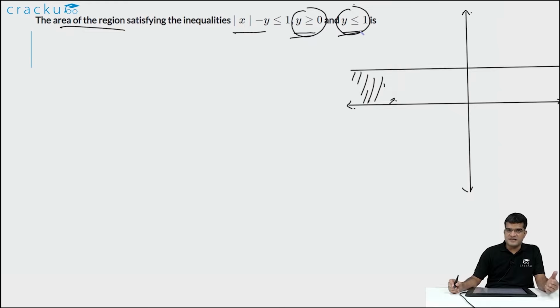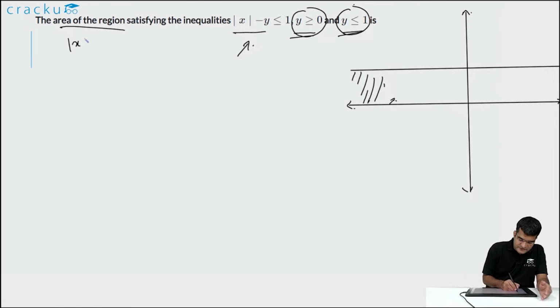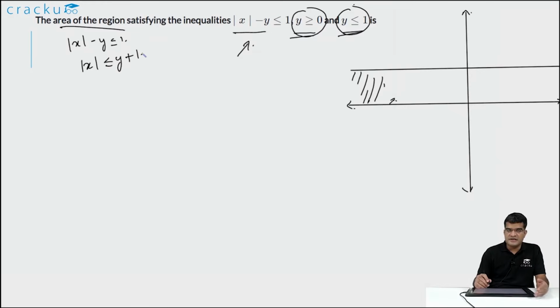The only thing which is slightly more tricky is drawing the graph modulus of x minus y is less than or equal to 1. This would imply that modulus of x is less than or equal to y plus 1. Here there are two cases. The first case is when x is less than 0, and the second case is when x is greater than 0.